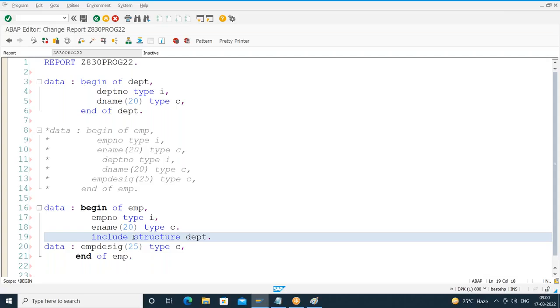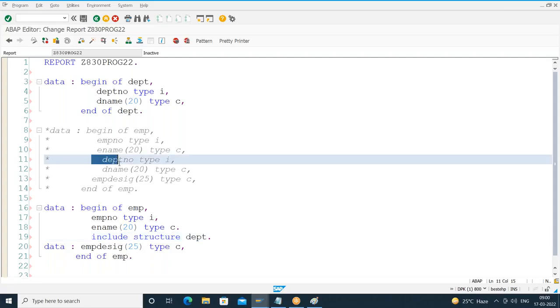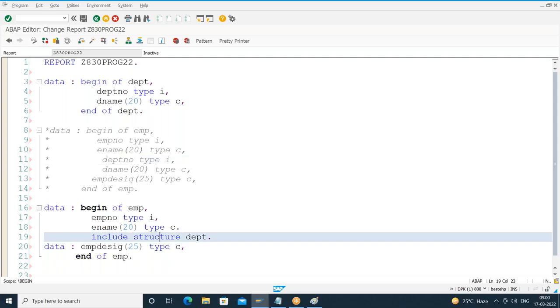So at that time, you should not go for include structure. We have to go for include structure only if we are interested to access all the fields of an existing structure. If you want only specific fields, you have to go for declaring those specific fields once again separately like this. Understood? Include structure means you have to go for that when you want to include the whole structure.